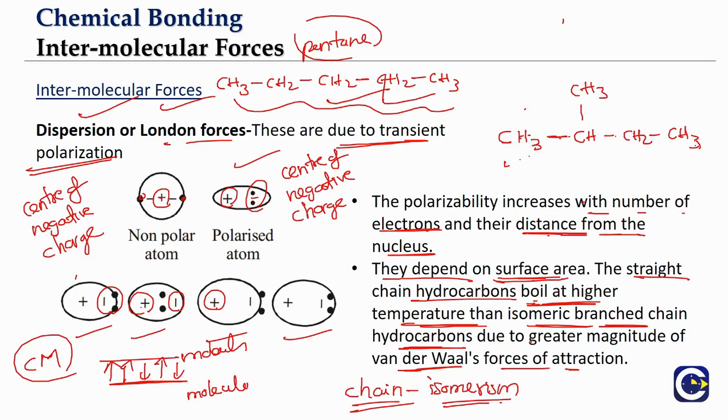The second thing is, when we want to compare isomers of the hydrocarbons, a straight chain isomer will have more surface area, which will increase the strength of the van der Waals forces. That is why their molecules will be very strongly attracted to each other. So to boil it, we have to heat it to a higher temperature. That is why the boiling point will be higher for them. So this is about the London force or dispersion forces. What is the main reason why they happen? Because of transient polarization.